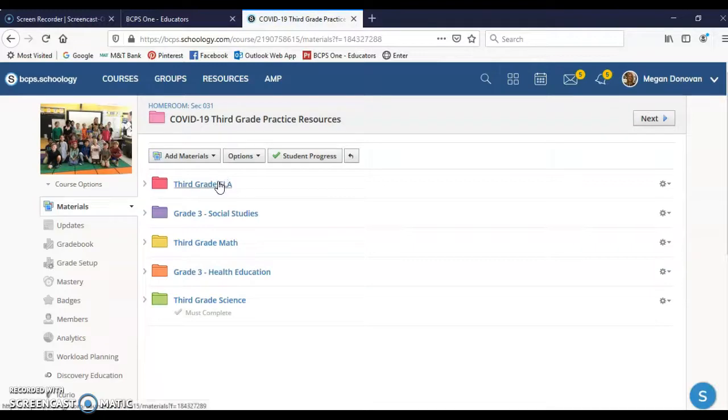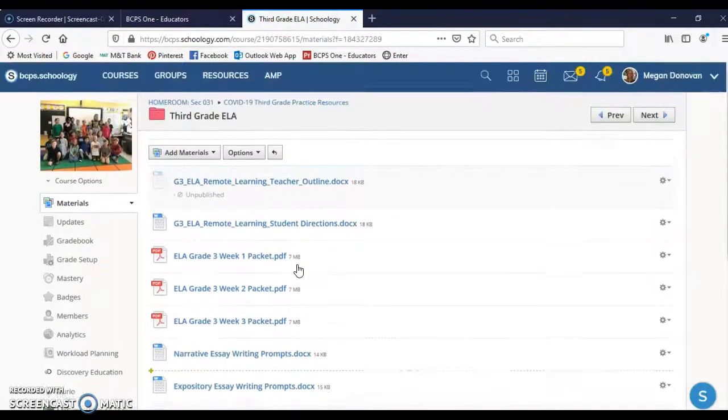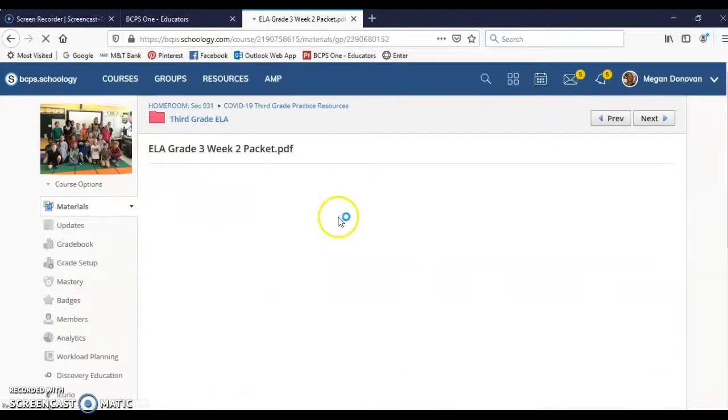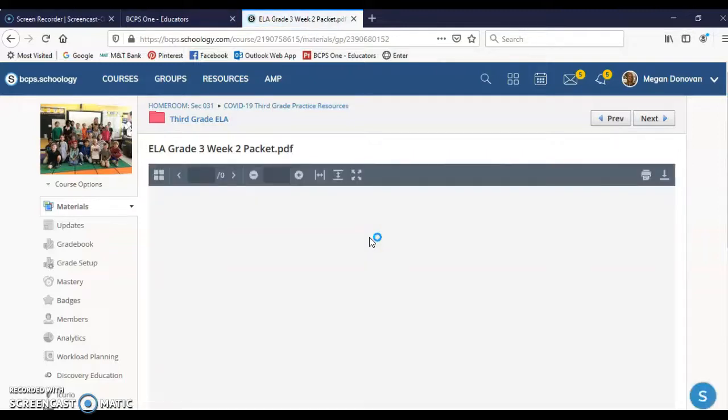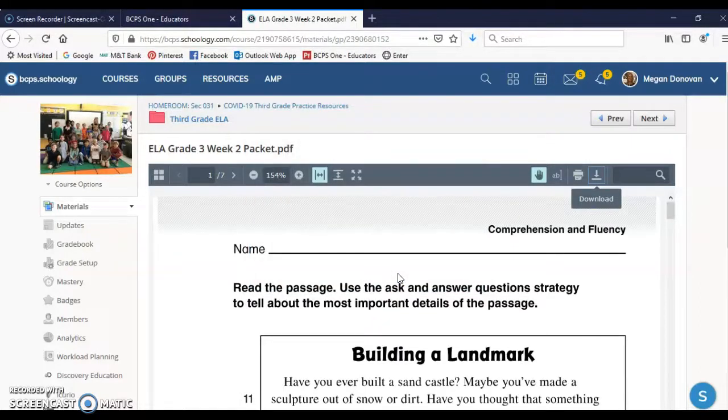So let's first look at ELA grade 3. For ELA this week, you're going to click on the grade 2 packet. Remember, you can either print this if you want, or you can record your answers in your Writer's Workshop notebook. I'm going to download it because I like to see a bigger version of it. So if you just press this tab right here, it downloads it, and you're just going to click Open, and it's going to open it up.